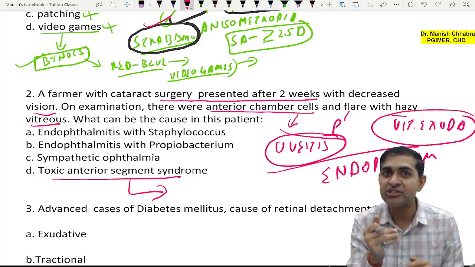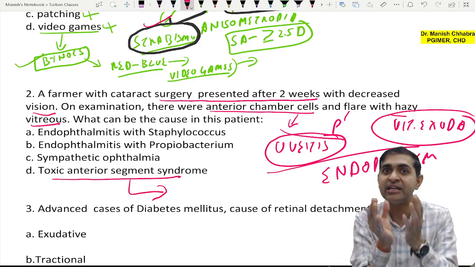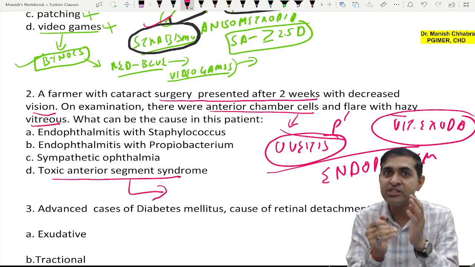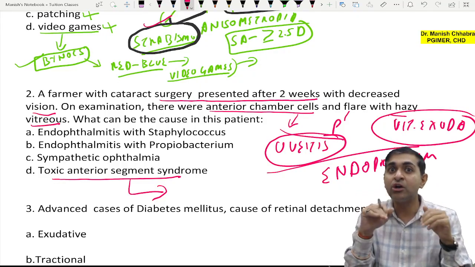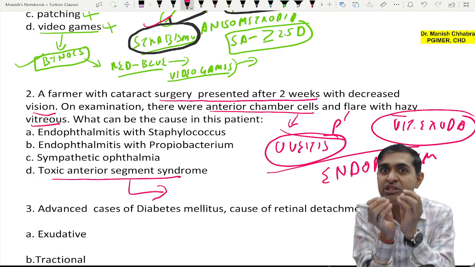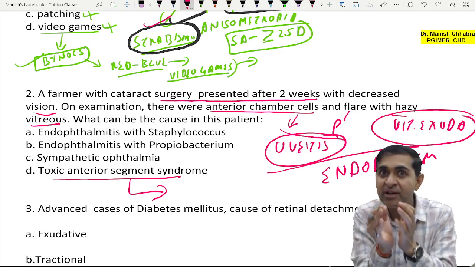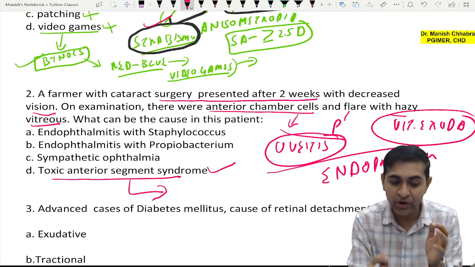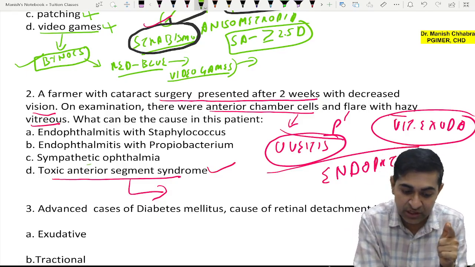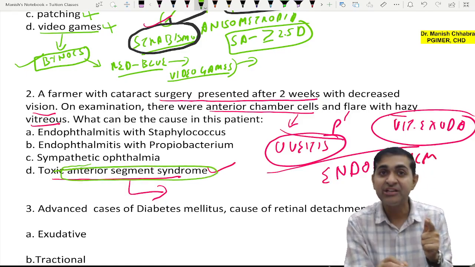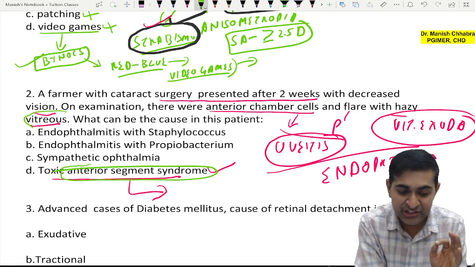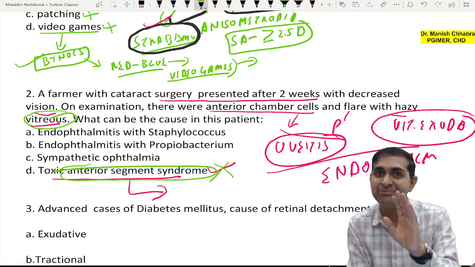While doing cataract surgery, if we leave cortex inside the anterior chamber, the lens protein is a sequestered antigen which has never been exposed to the body of the patient. So the body will start producing antibodies against the lens protein, and there will be inflammation in the anterior chamber. You will call it toxic anterior segment syndrome. But as the name suggests, we are talking only of the anterior segment, right? But here vitreous is also involved, so it is clearly eliminated.